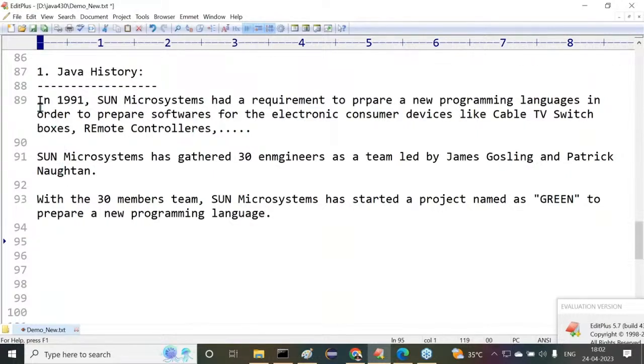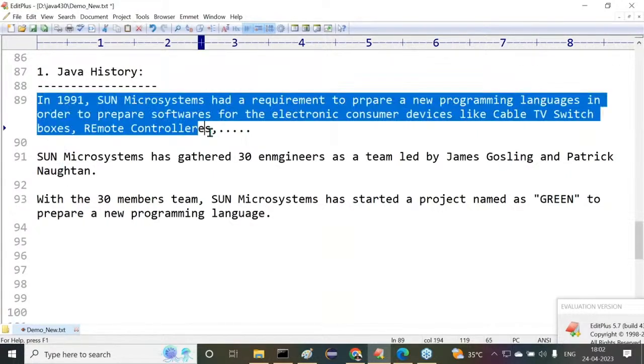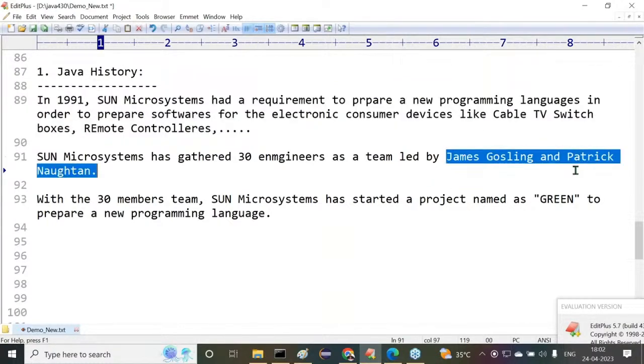Come again. What exactly was the requirement of Sun Microsystems? In 1991, Sun Microsystems had a requirement to prepare a new programming language in order to prepare software for electronic consumer devices like cable TV switch boxes, remote controllers, and so on. So it's a matter of electronic devices. That was the requirement of Sun Microsystems in 1991. Clear? Sun Microsystems gathered nearly 30 engineers as a team to prepare this new programming language. The team leads are James Gosling and Patrick Nathan. Observe carefully.